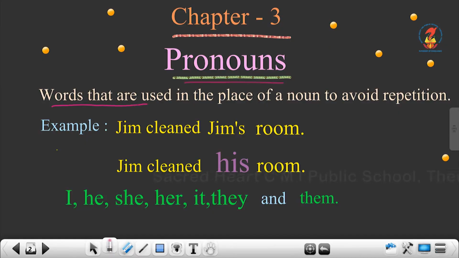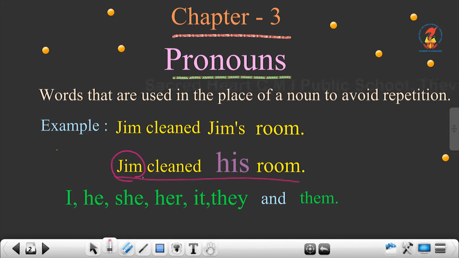Pronouns: words that are used in the place of a noun to avoid repetition. Example: Jim cleaned Jim's room. Here a noun is used, Jim. Again the noun is used in the second part also. So it is repeated, isn't it? Jim cleaned Jim's room. So to avoid this, we can say Jim cleaned his room.